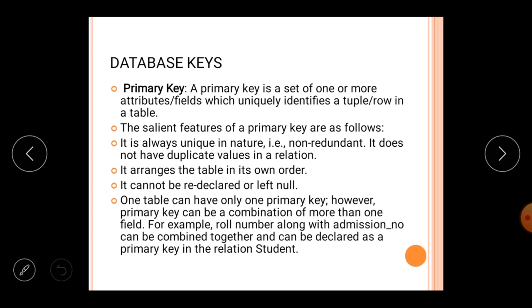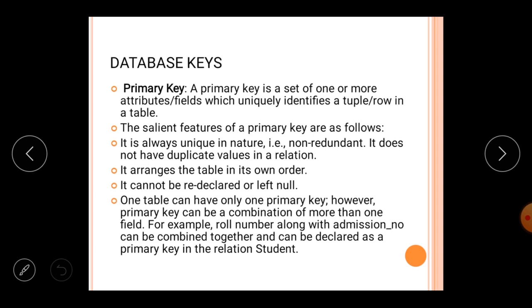For example, there may be many things common in the school. If I am talking about the school, your SR number, meaning your serial number in the school, is unique for every student. From the very beginning of the school until now, you cannot find any 2 students having the same SR number. So if any previous student needs his or her record, he has to tell only the SR number or the serial number, and then we are able to find the record of the student.